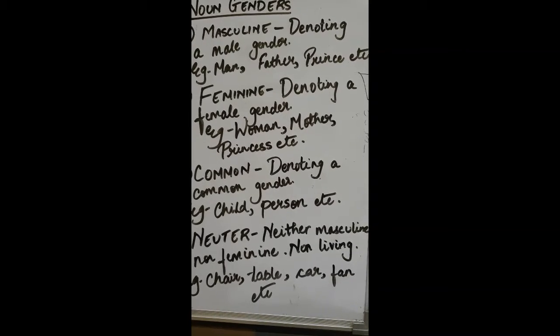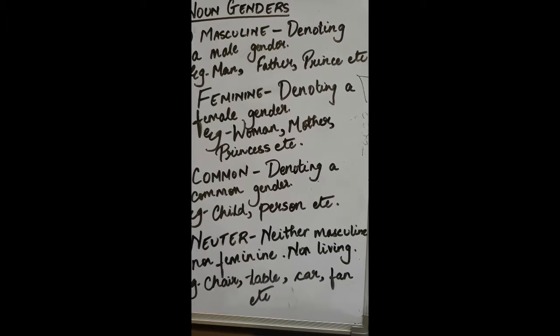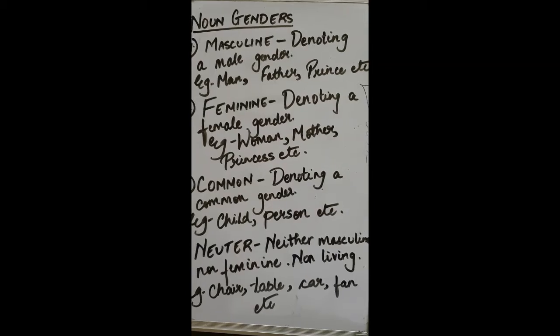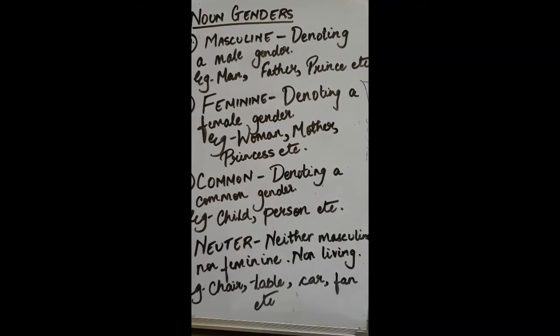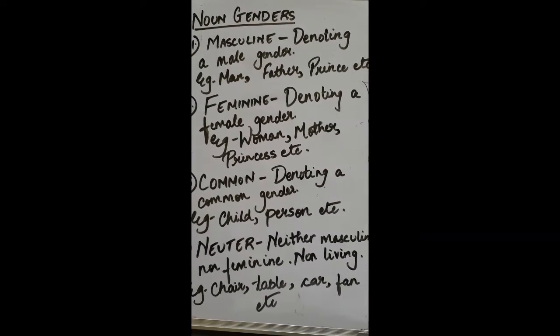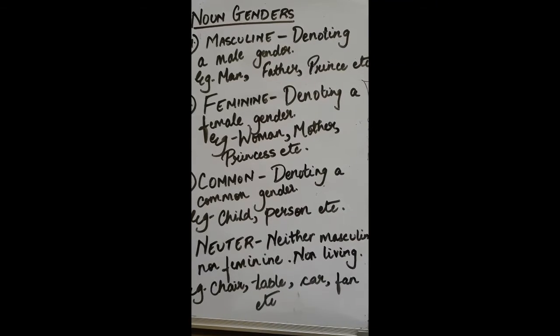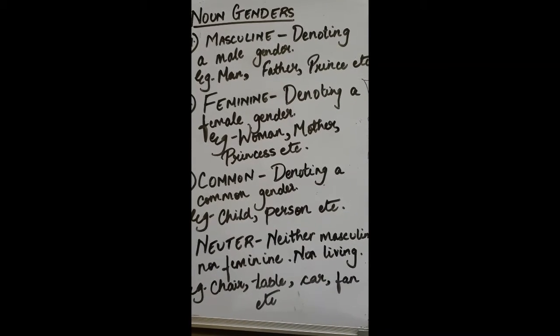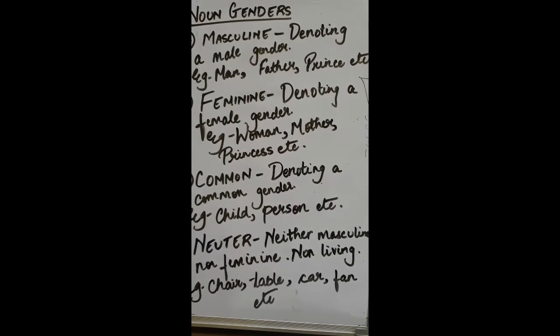The fourth one is the neuter gender. So anything that is non-living, you definitely cannot put it under any living gender, right? So that comes into the neuter gender. So chair, table, basically anything material comes under the neuter gender. It is neither masculine nor feminine. It is non-living.